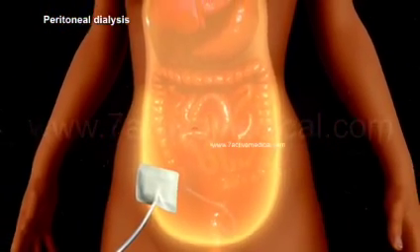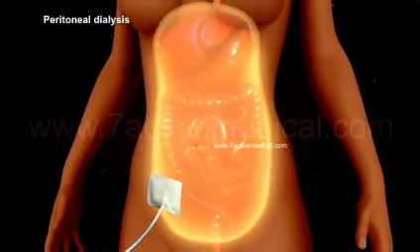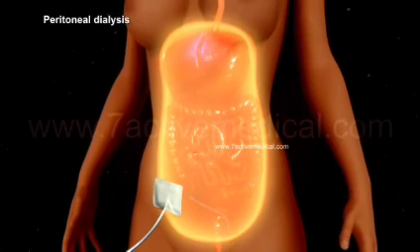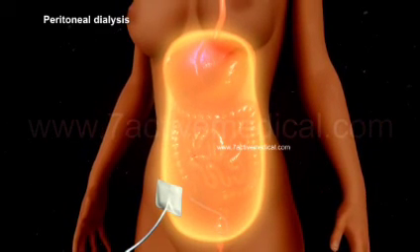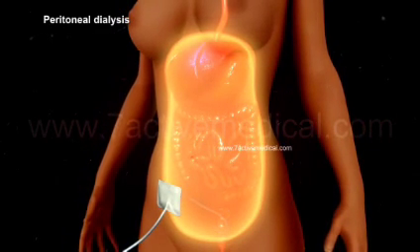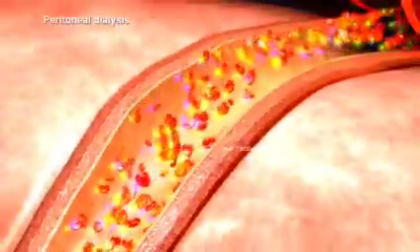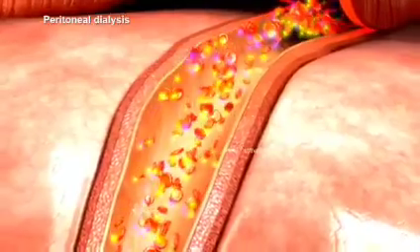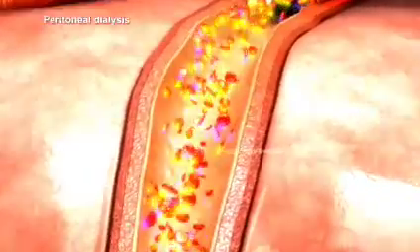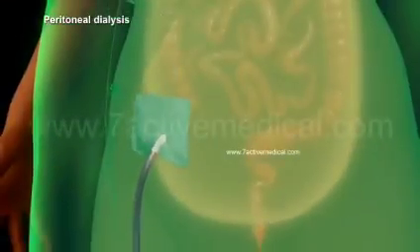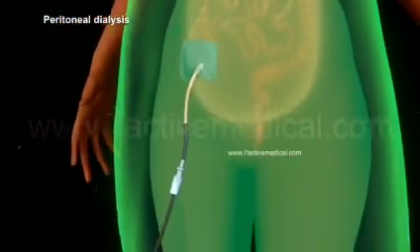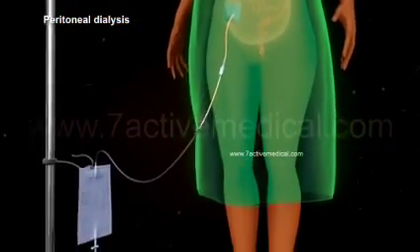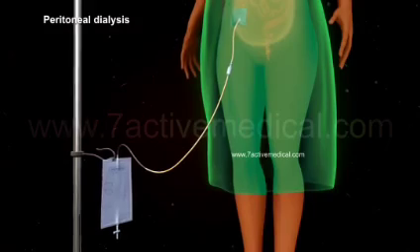The abdominal cavity is first filled with the dialysate, using the catheter, for a period of time determined by the doctor. Through the peritoneal membrane, waste products and excess fluid are continuously drawn out of the blood into the dialysate, which ultimately drains into a disposable collection bag during the exchange.